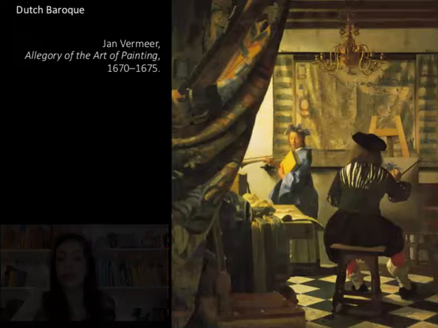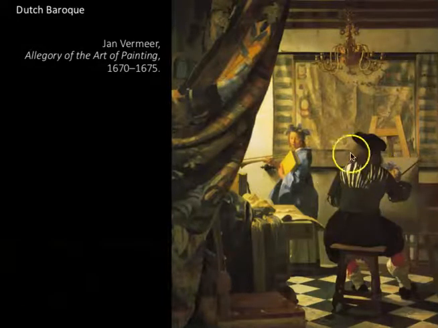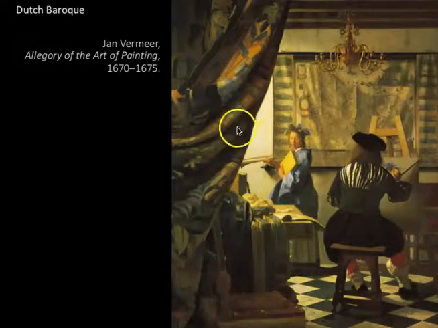Okay, cool. Let's walk around a little bit. So we see this figure that, you know what? We don't know if this is Vermeer, only because we don't have any self-portraits. But let's just assume it's Vermeer. And here we have an interior space that's lit by a window in the corner. And we have some chairs.